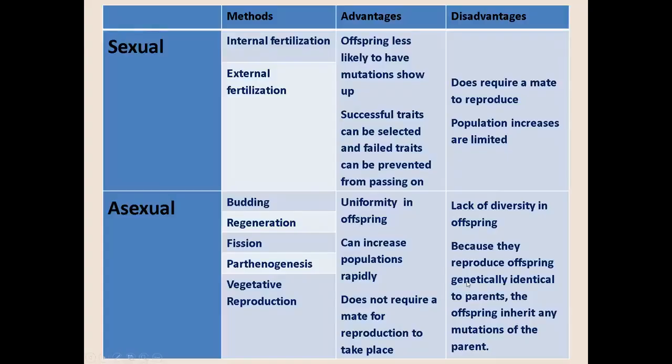Okay. To sum it up, okay, for sexual reproduction, it involves internal fertilization and external fertilization. Advantages include offspring less likely to have mutation, okay? And then successful traits can be selected and failed traits can be prevented from passing on. Disadvantages, require mate before reproduction or require mate to reproduce, okay? Population increase is limited. So, hindi sila ganun kabilis magpadami.